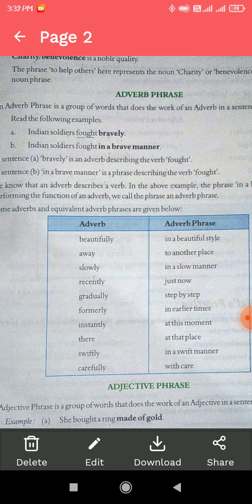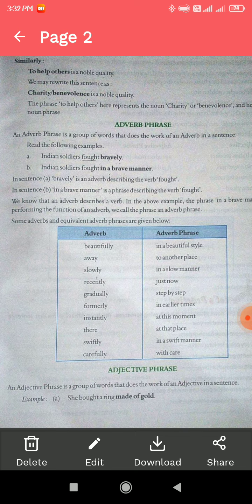Here are some examples: beautifully, in a beautiful style; away, to another place; recently, just now; gradually, step by step; there, at that place; carefully, with care.